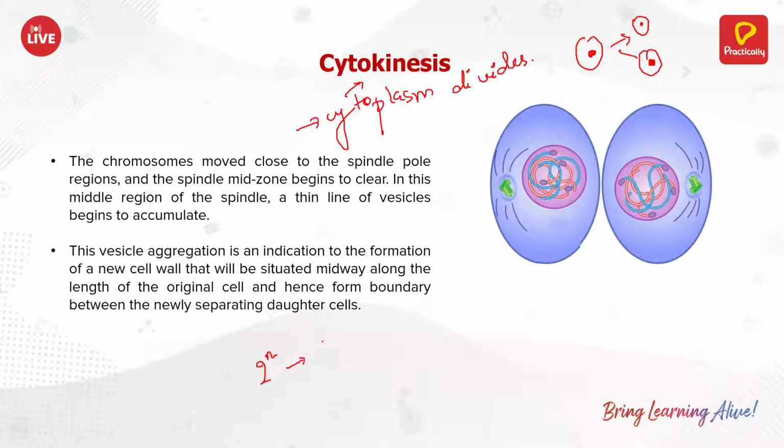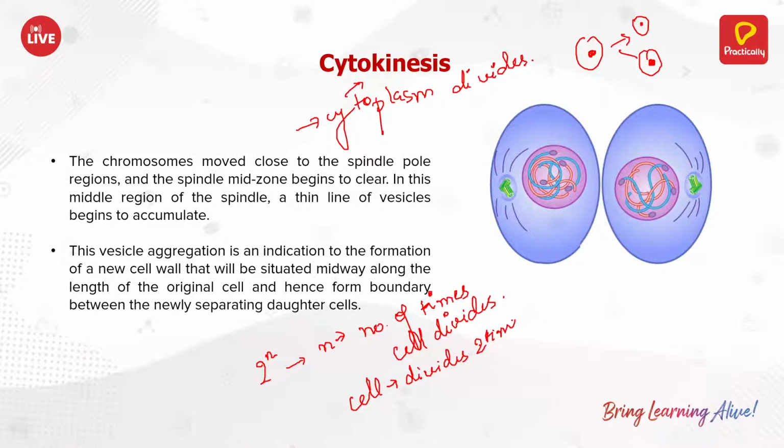The other thing you have to remember is the formula 2 to the power n, where n is the number of times the cell divides. So if a cell divides 2 times, it becomes 2 to the power 2, that is 4 cells are formed.